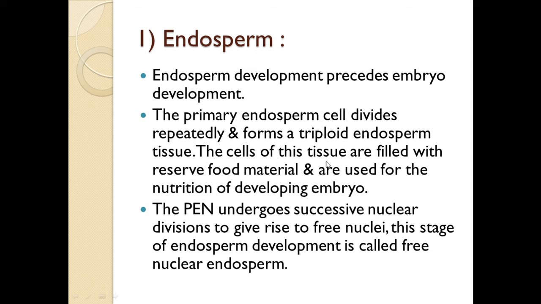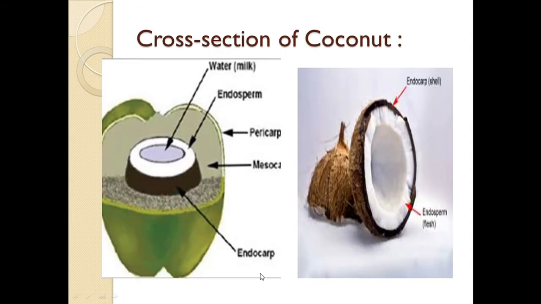This is the purpose why endosperm development takes place before the development of the embryo, to provide nourishment to the developing embryo. Then PEN stands for primary endosperm nucleus. So, this PEN undergoes successive nuclear divisions to give rise to free nuclei. This stage of endosperm development is called the free-nuclear endosperm. What is meant by free-nuclear endosperm? The PEN undergoes successive nuclear divisions to give rise to free nuclei. This stage of endosperm development is called the free-nuclear endosperm.